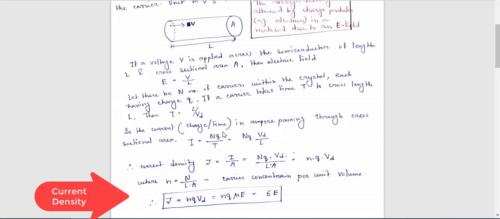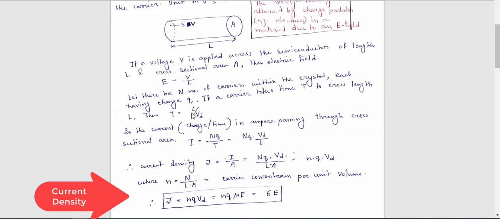If you have capital N number of carriers and each carrier has Q charge, that means total charge is equal to N into Q. Again, current through this cross sectional area, capital I, is equal to total charge divided by total time. So I can be written as capital N into Q divided by T.